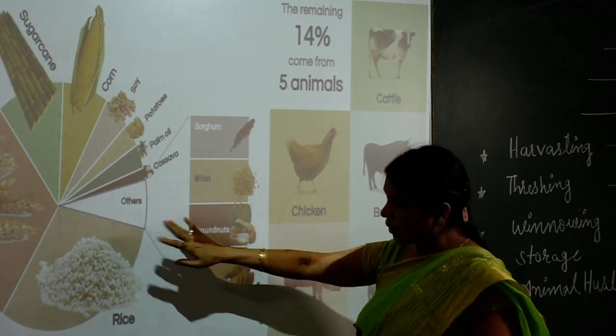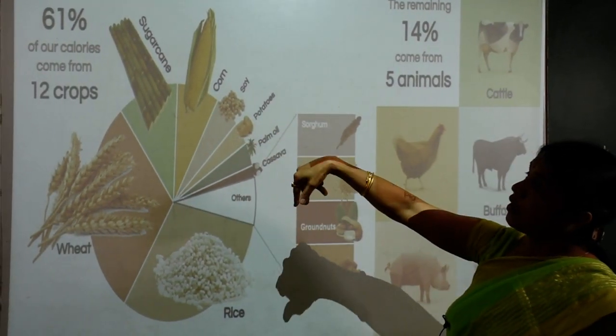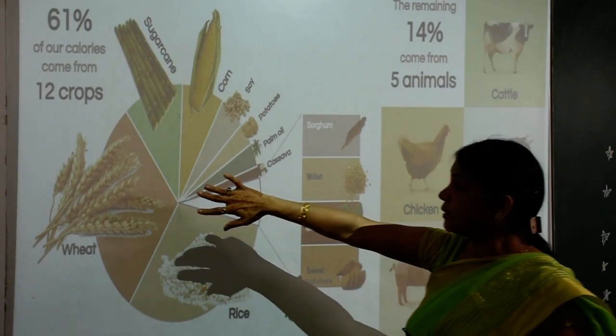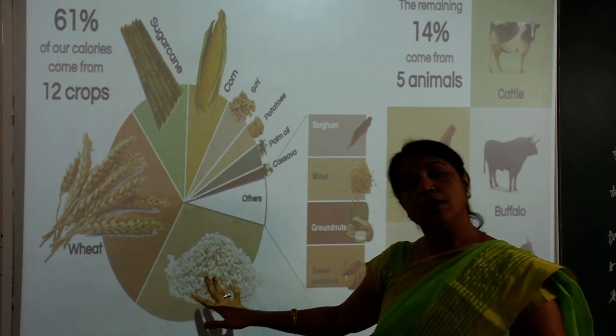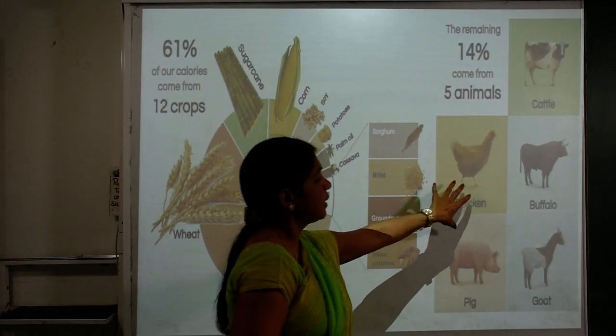So this pie chart shows that 61% of our calories come from different types of crops, and the remainder we get from animals.